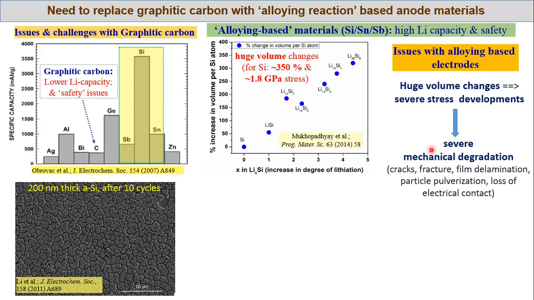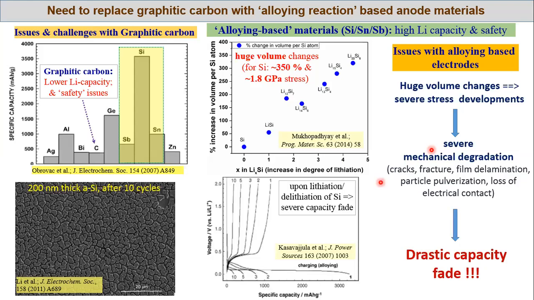So you can see that your material can crack, fracture. Your film, if it is in the form of film, can delaminate from the current collector. If you are using particles, then particles can further fracture, called pulverization. And ultimately, what will happen? The loss of electrical contact with the current collector, and your active material will be lost.